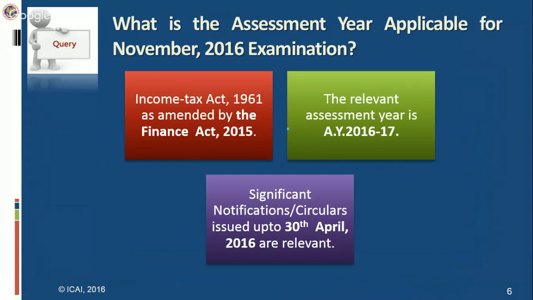So what are the significant notifications applicable for November 16 examination? For November 16 examination, the notifications and circulars issued up to 30th April 2016 are relevant. After that, whatever notifications are issued are not relevant for you. The notifications and circulars issued up to this time are relevant. So it is 30th April 2016, both in the case of Part 1, that is income tax, and Part 2, that is indirect taxes.